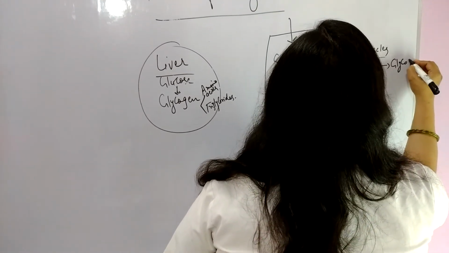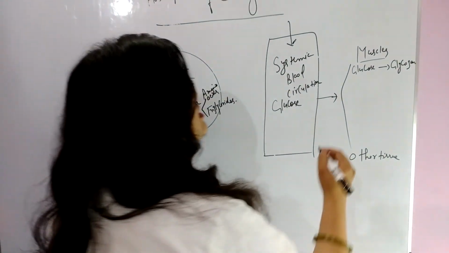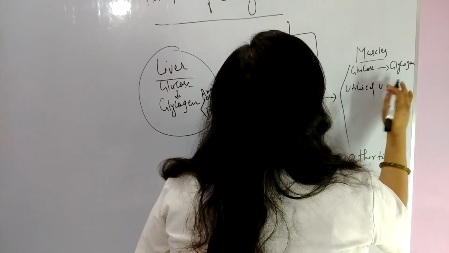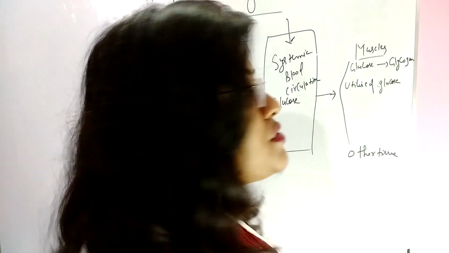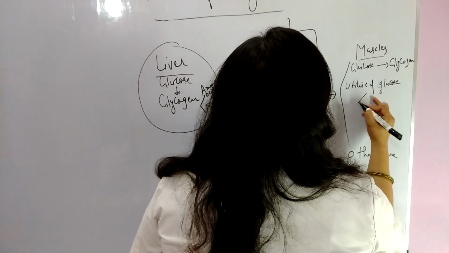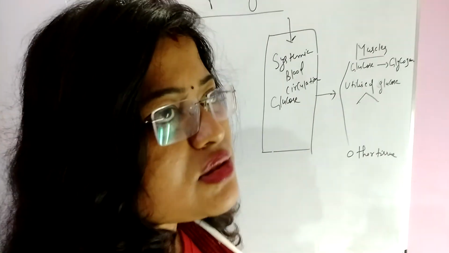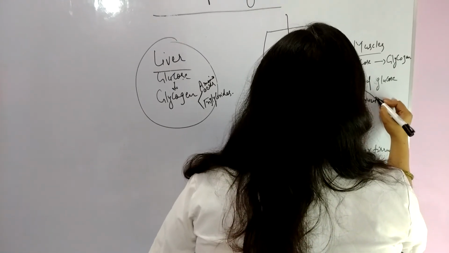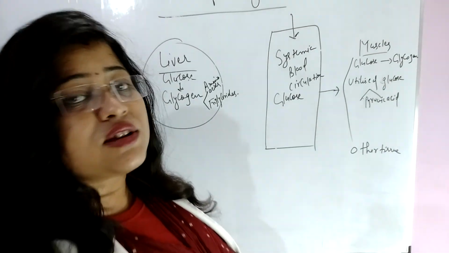converts into glycogen, and some glucose is utilized, and this utilized glucose forms pyruvic acid by glycolysis.